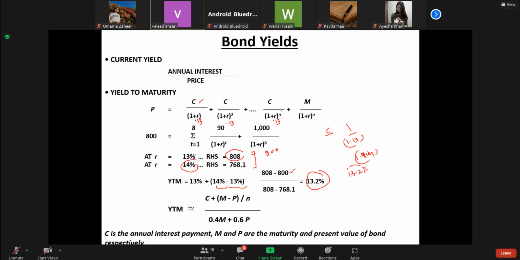This is the rate that will equate the present value of cash flows. So this is a trial and error method, carried out by finding a price which is higher and a price which is lower.